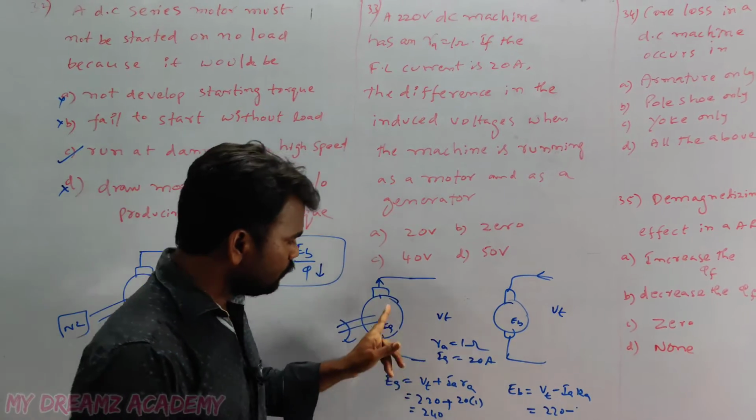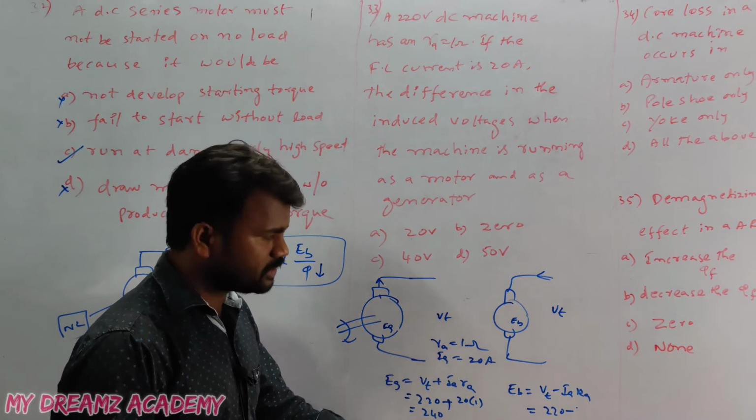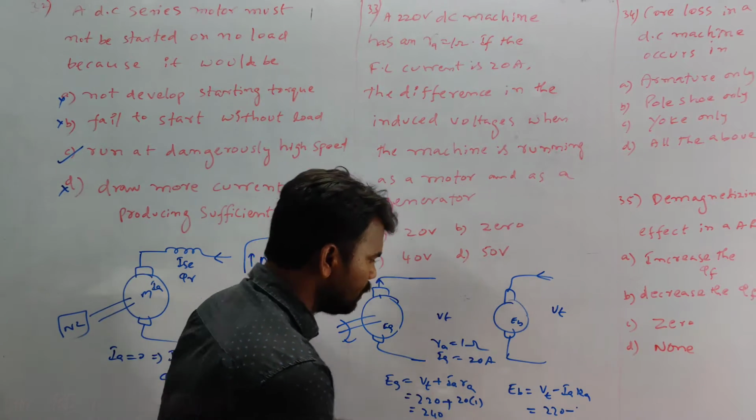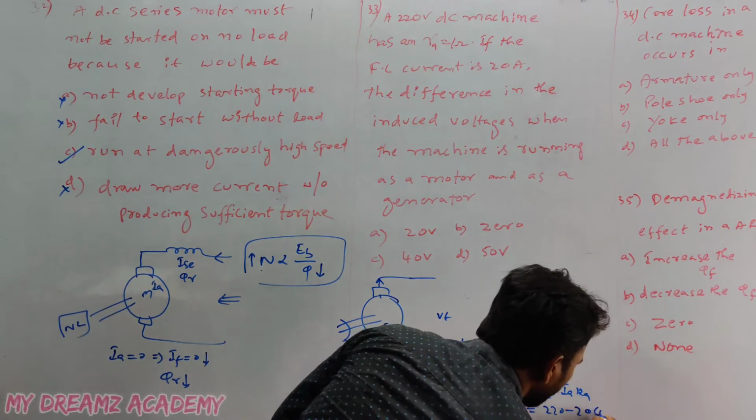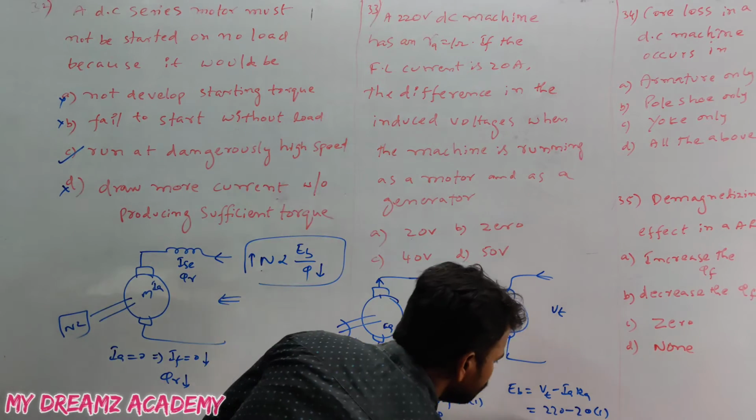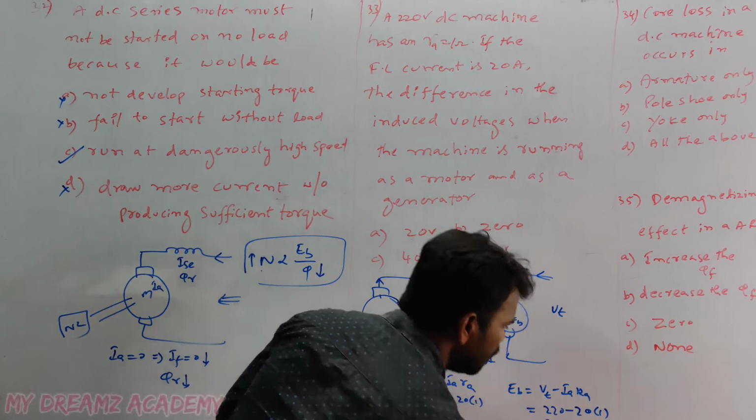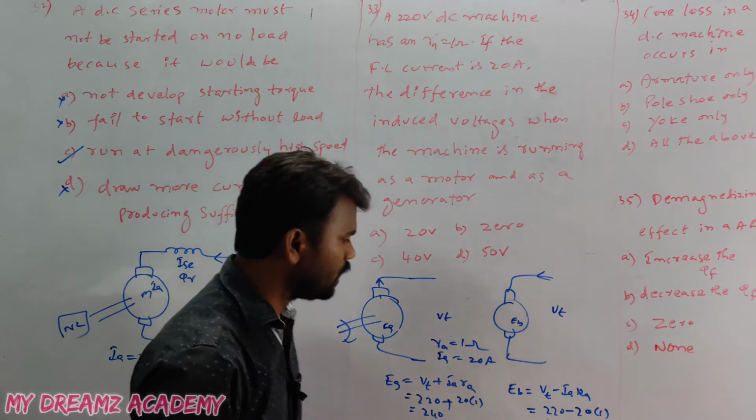Okay. For the generator this much, and for the motor, the armature current is equal to 20 and the armature resistance is 1. So what is the value? Here 200 volts: 220 minus 20 is 200.